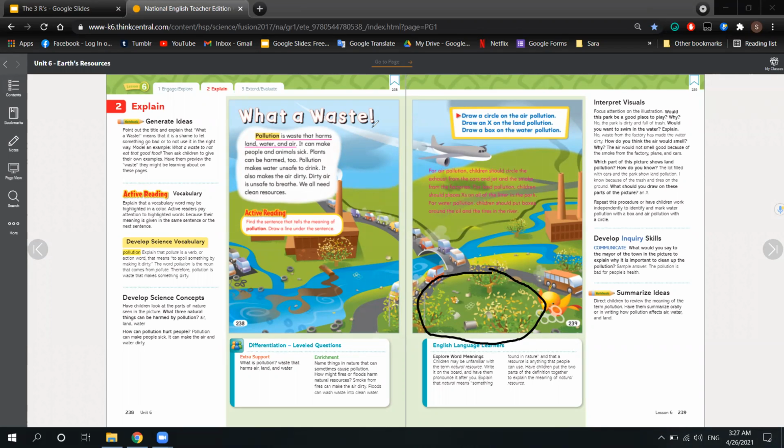And what do you think about the air? The air also is polluted. And here also the water is polluted due to what? Due to the factory here. So all of these things are examples of pollution.